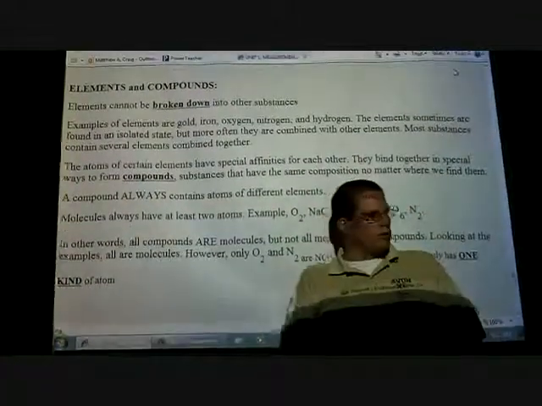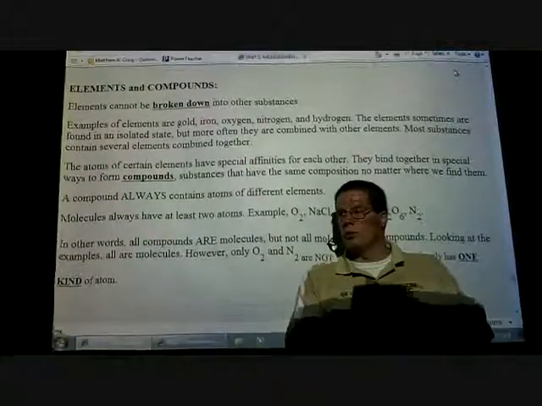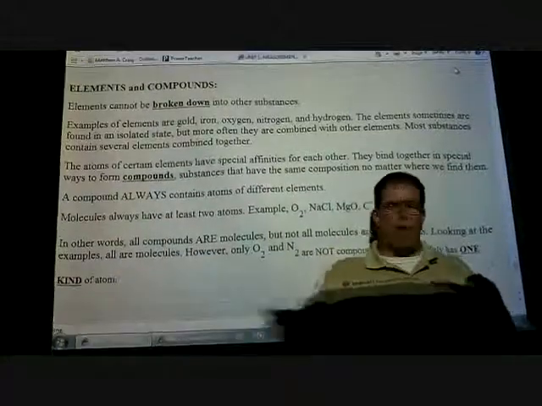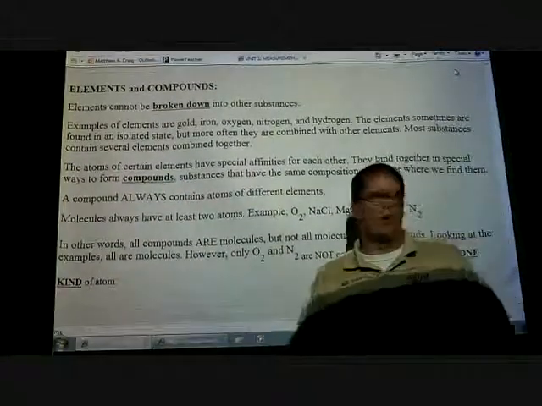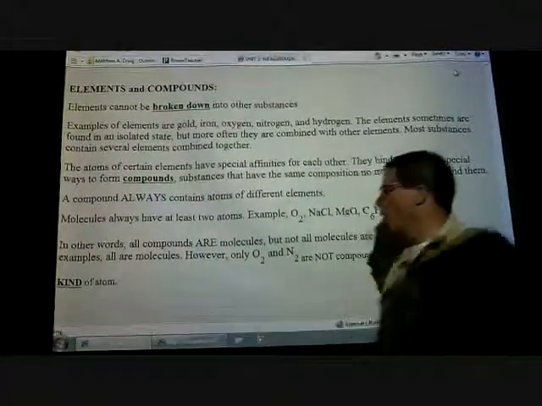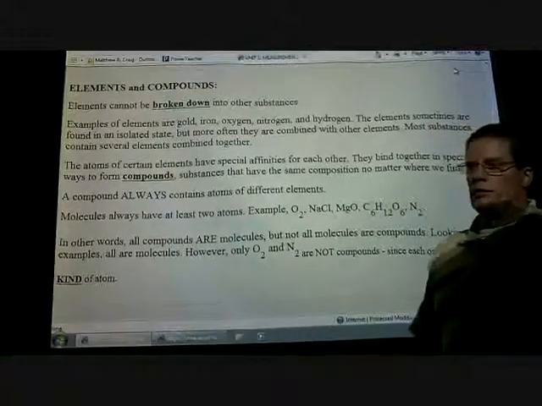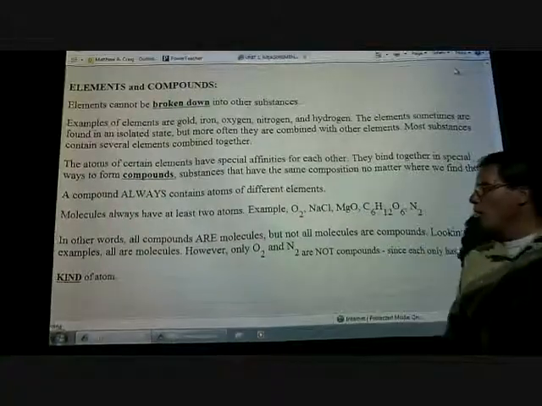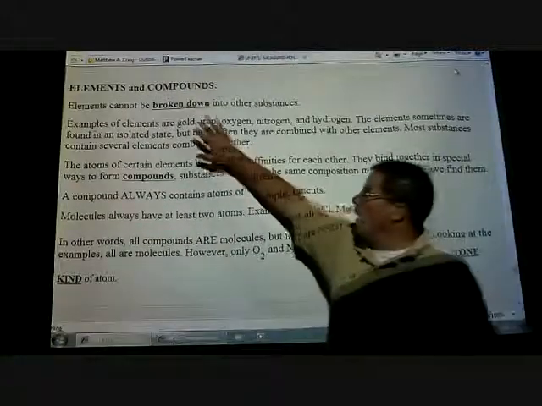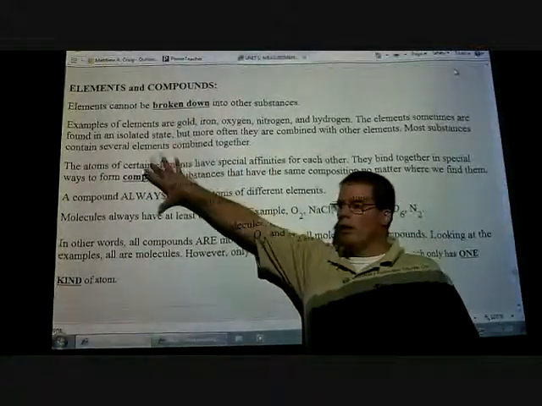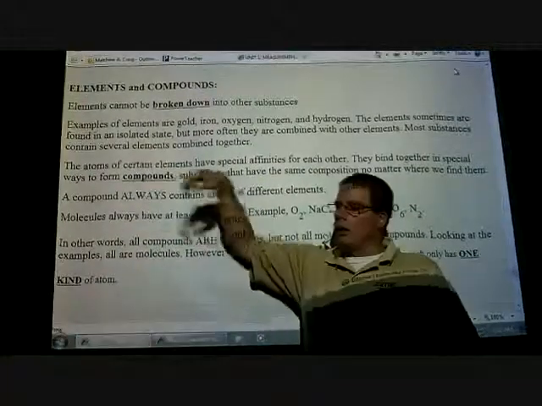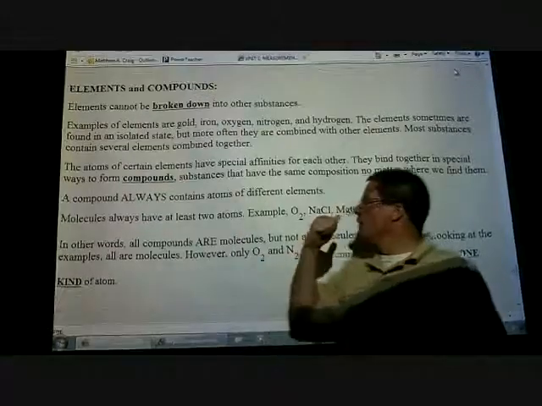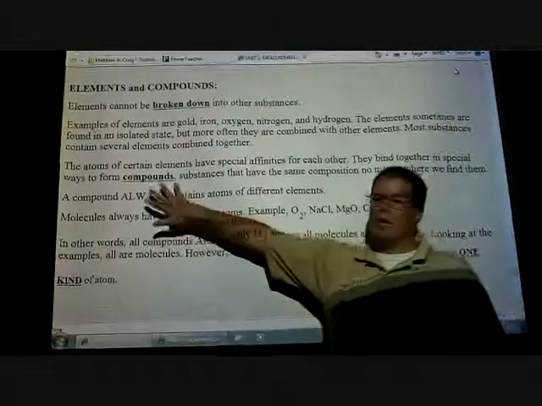Compounds, some compounds are really simple, some compounds are really big. Like when you get into organic chemistry, there's some compounds that can have over 100 atoms attached to it. I think your DNA is a great example of that. Okay, so we'll talk more about the elements and compounds, and when we get done with our last test, I'm going to give you the element names and symbols that I want you to memorize. But we're not doing compounds yet.